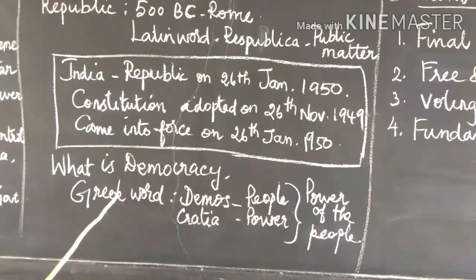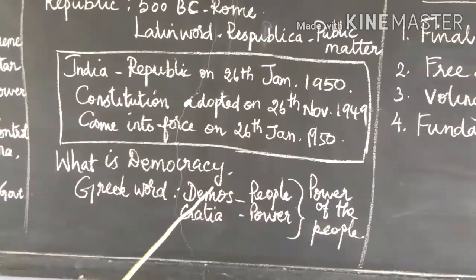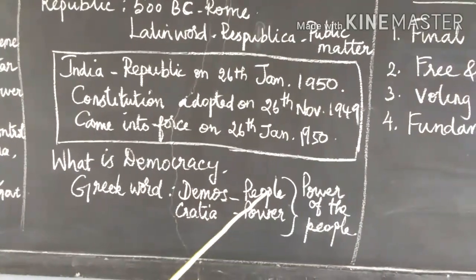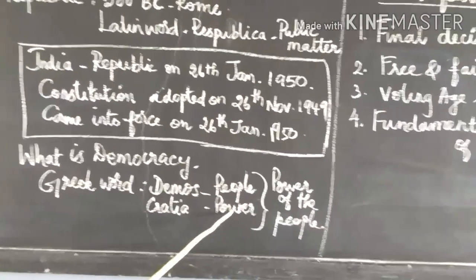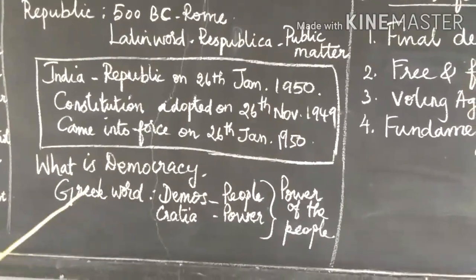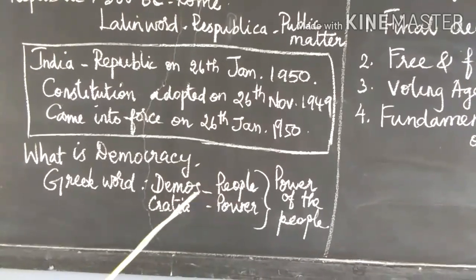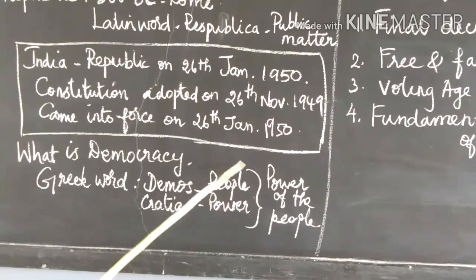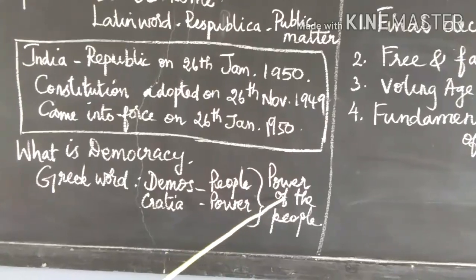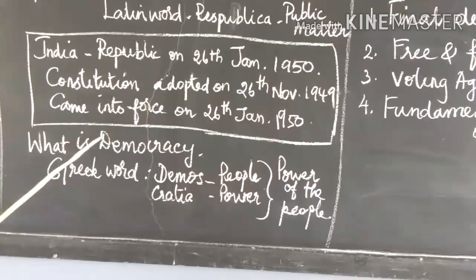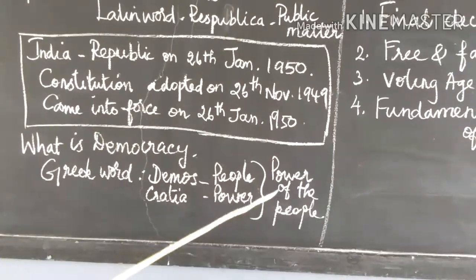Democracy. The term democracy is derived from two Greek words, demos and kratia. Demos means people, kratia means power. So the whole meaning is power of the people. Democracy is a Greek word meaning power of the people.